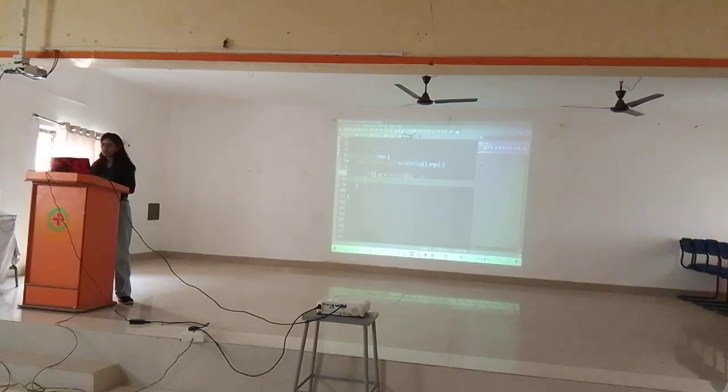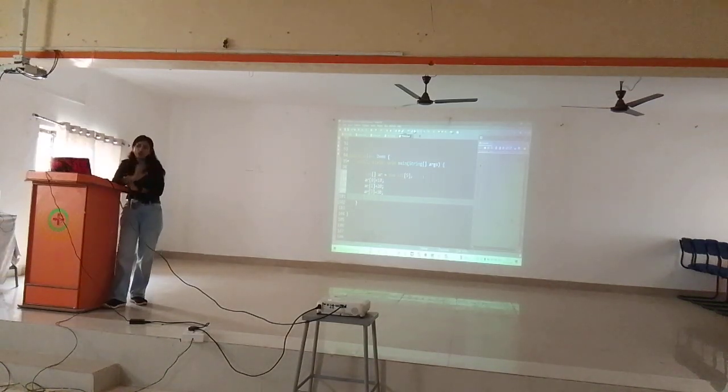I can store 5 data only. How to store the data? In the 0th index position you can store 10. In the first index position you can store 20. In the second index position you can store 30. In the remaining index positions I will not store the value.